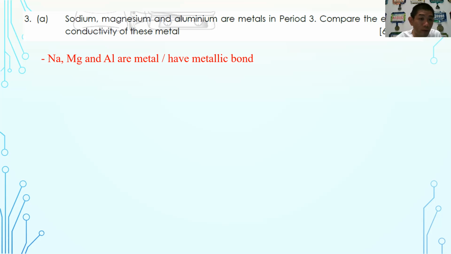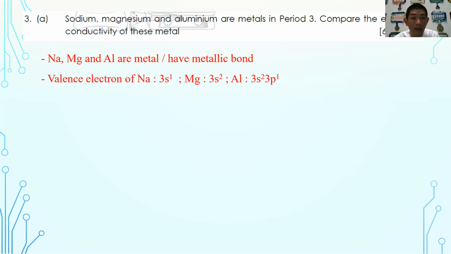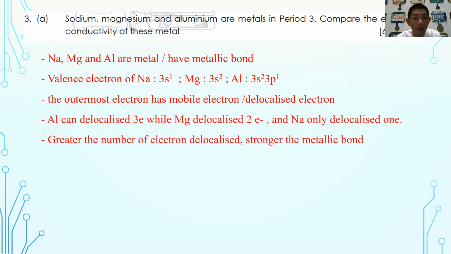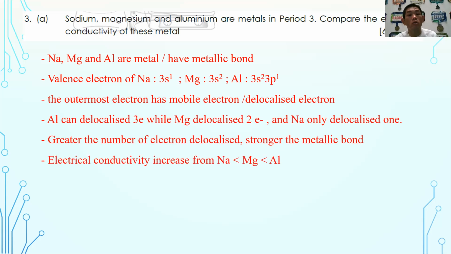First of all, you have to say that sodium, magnesium, and aluminium are metals, hence are held by metallic bond. So the valence electron of sodium is 3s1, magnesium is 3s2, while aluminium is 3s2, 3p1. So all of these metals have mobile electrons or delocalized electrons. Okay, so that is what you should always stress. And then finally, you must also mention that aluminium can delocalize 3 electrons, sodium can delocalize 1, while magnesium delocalizes 2. So greater the number of electrons delocalized, stronger the metallic bond, therefore greater the electrical conductivity.